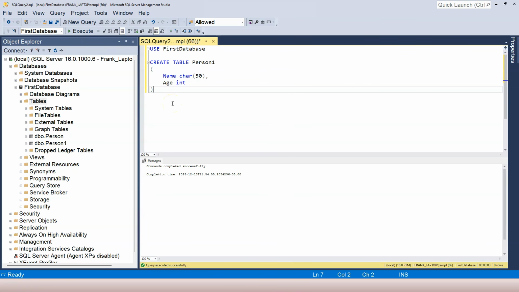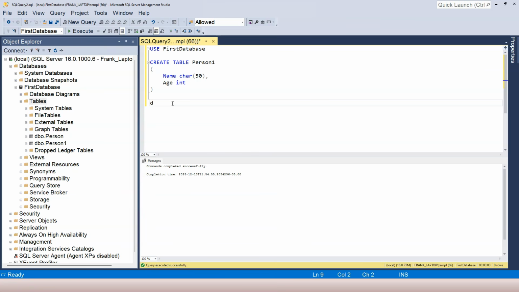Again, we learned how to create a table. Now let's try to delete those tables. So if drop database is the SQL command or SQL statement to delete the database, then what is the SQL statement to delete a table? You guessed right, it's drop table followed by the table name.